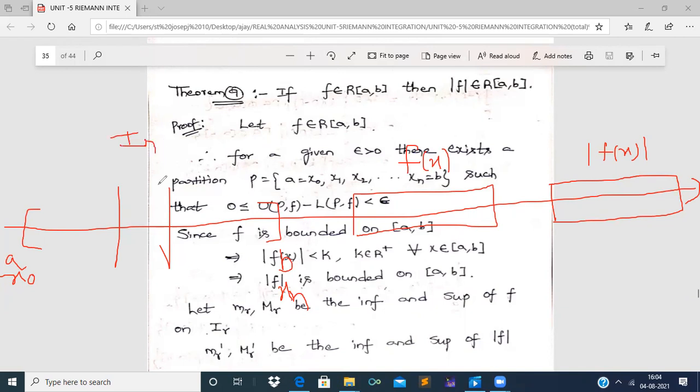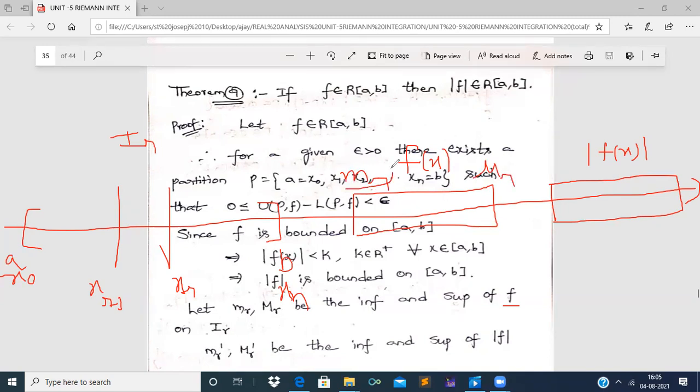Ir, in which the first endpoint is x r minus 1 and the next endpoint is xr. So for this partition, in this r-th segment we find out or represent the lower bound and upper bound of the given function f here. See here. Now if we consider this small mr, and here we are considering capital Mr.